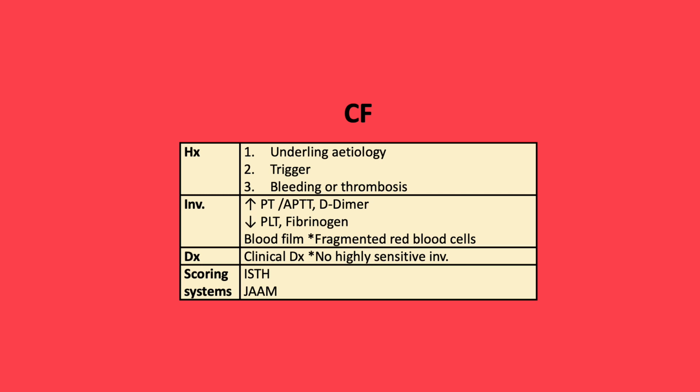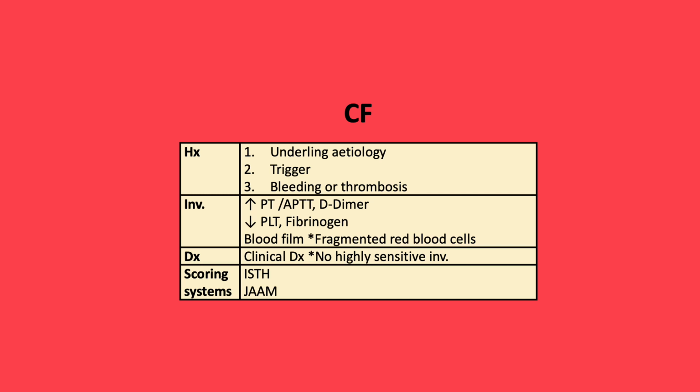With reference to investigations, there's no one specific test for the diagnosis of DIC. However, the PT and APTT are classically increased. Prolongation of these is usually in 50 to 60% of cases at some point during the course of the illness. Along with an increased PT and APTT, D-dimer may also be increased. D-dimer is a fibrin degradation product, which is a small protein fragment present in the blood after a blood clot is degraded by fibrinolysis. Due to the increased production of clots, platelets and fibrinogen will also be decreased.